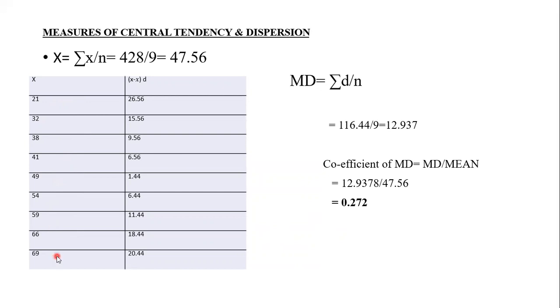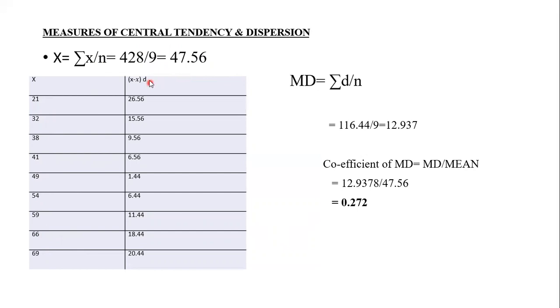Okay, so what do we have to do first? We have to find out the mean. That is X mean. X mean is equal to sigma X by n. The total of X values is called sigma X. So sigma X is how much? 428. All these items together come to 428, divided by the number of items: 1, 2, 3, 4, 5, 6, 7, 8, 9. Number of items is 9. That is equal to 47.56. This is the mean, okay, students? This is how we calculate mean.